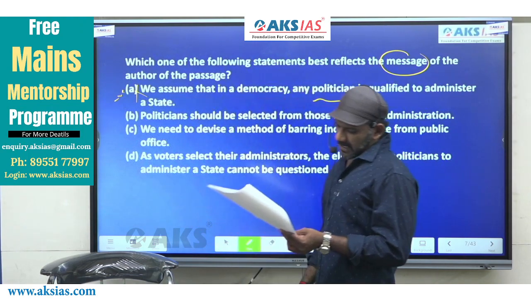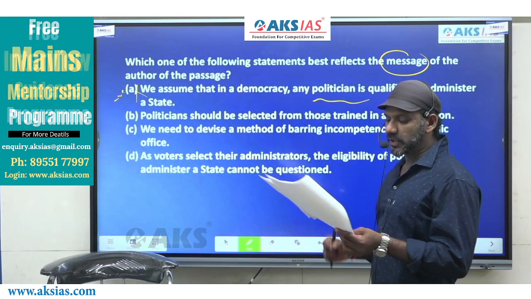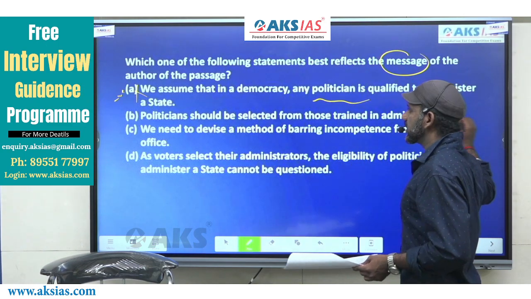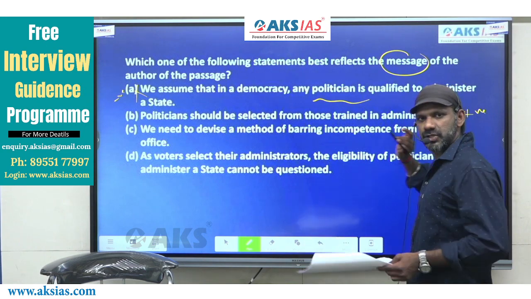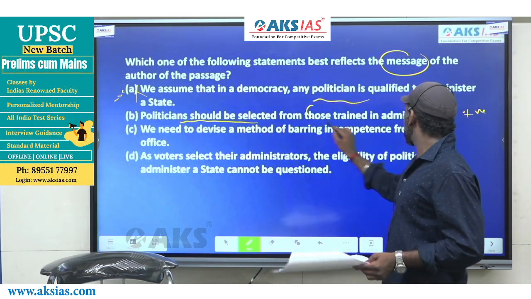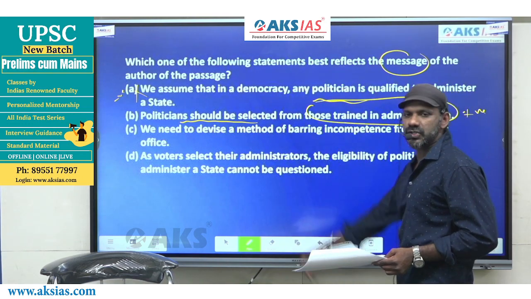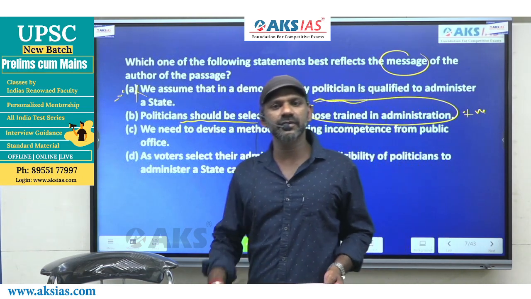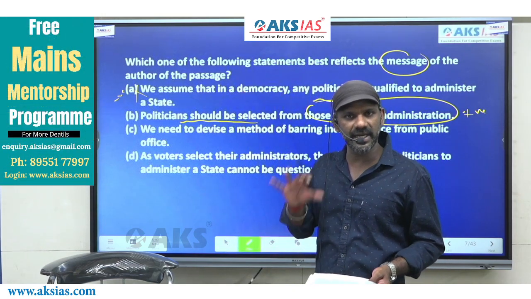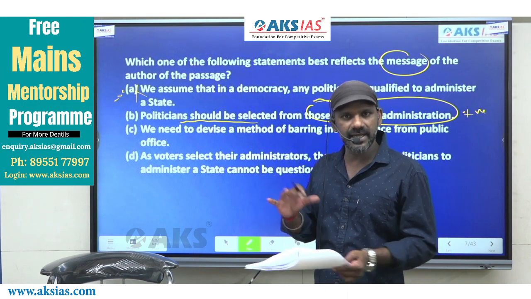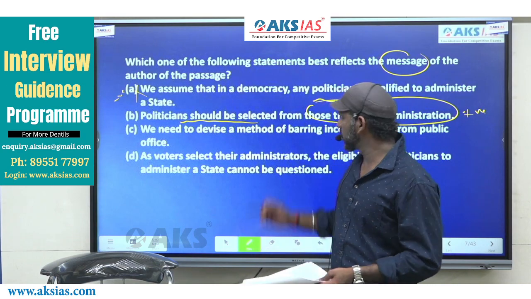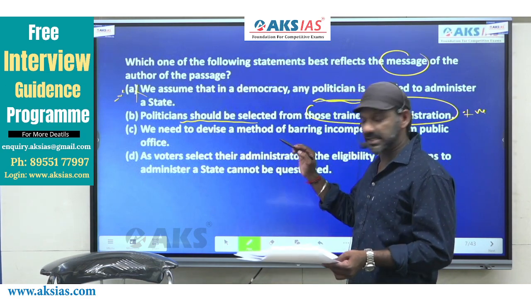Come to B. Politicians should be selected from those trained in administration. Option B is positively charged. And we need politicians to be selected from those who are trained in administration. When we are ill, we need a trained physician. When the whole state is ill, we need a trained politician. That means the wisest and the best one, whose guidance and service we can take without any second thought. B undoubtedly must be considered as the answer to this question.